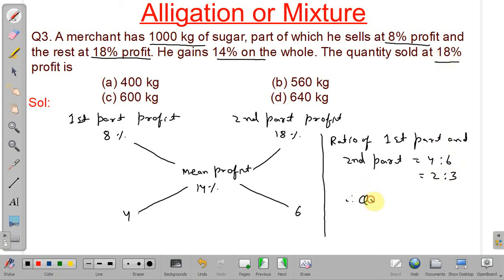Therefore quantity of second kind: total quantity is 1000, and out of 5 parts, 3 parts is second kind. So 3 by 5 into 1000, so it will be 600 kg. Our answer will be option number C. We will discuss next problem.